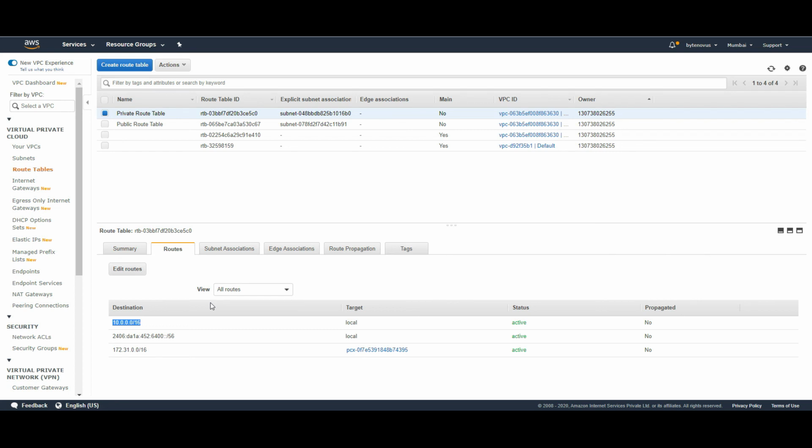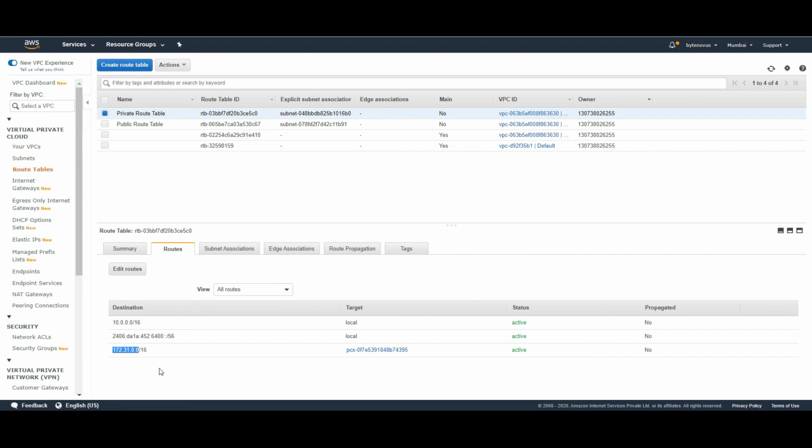When you're creating a VPC peering, you need to make sure that the IP address ranges are completely different and no two IP addresses should be the same in these two different VPCs. If you look at ours, it is 10.0.0, and the CIDR range of our default is 172.31.0. So they are two completely different ranges which will not overlap at all. This is the only limitation when it comes to VPC peering.